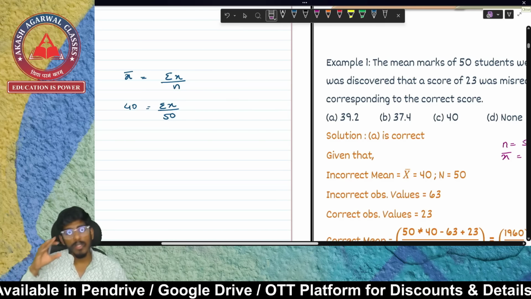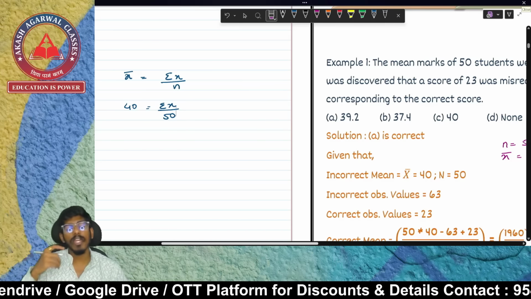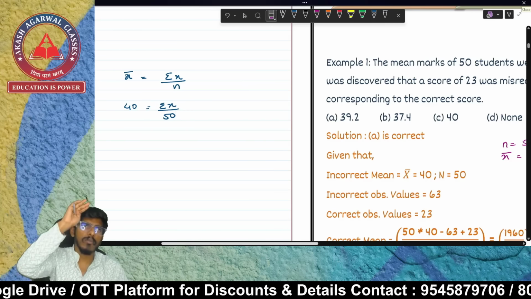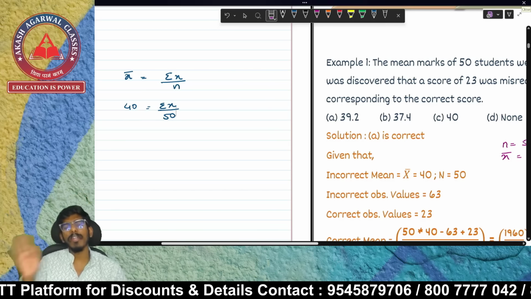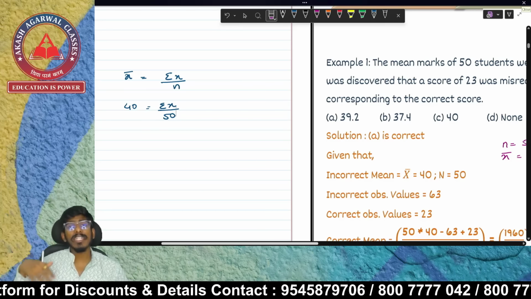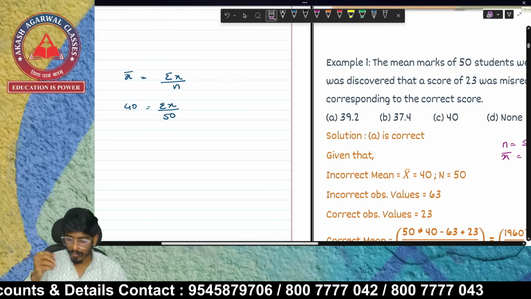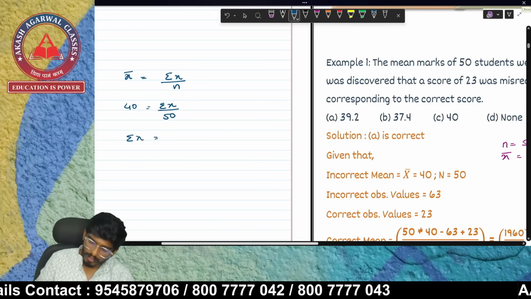You are very right that we don't have the data to add. If the data were given, we would add the data, divide by 50, and get the correct answer. But in this situation, I don't have the data, so first I'll find the summation of x.